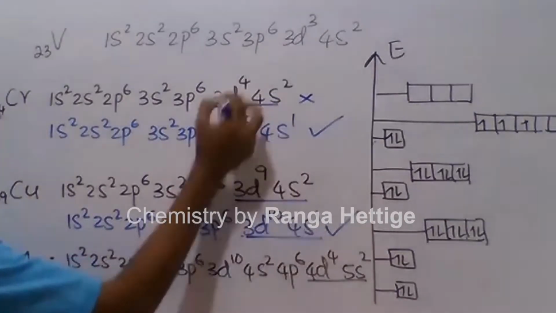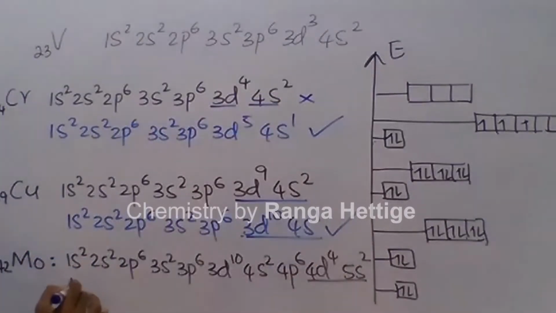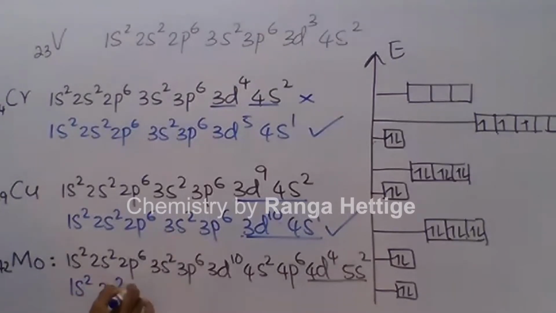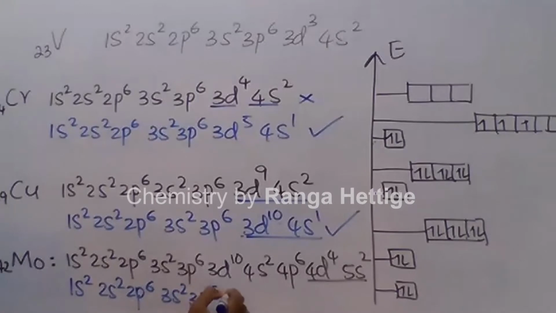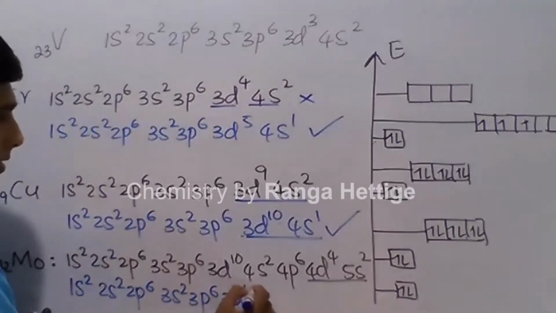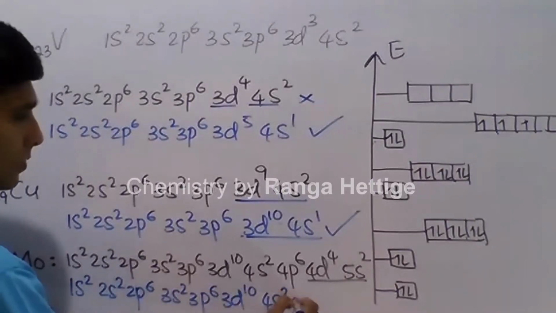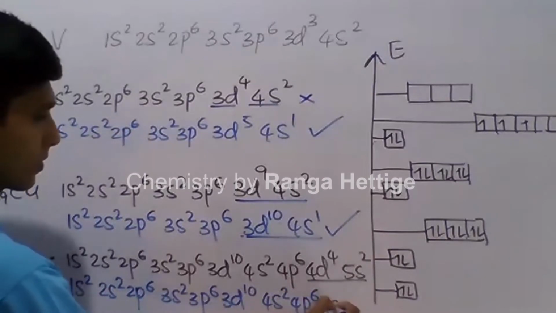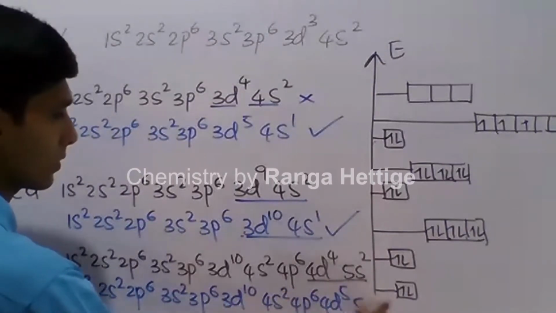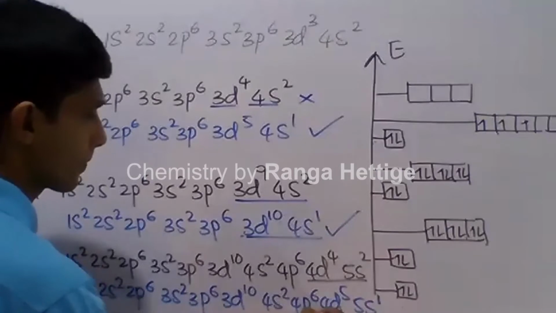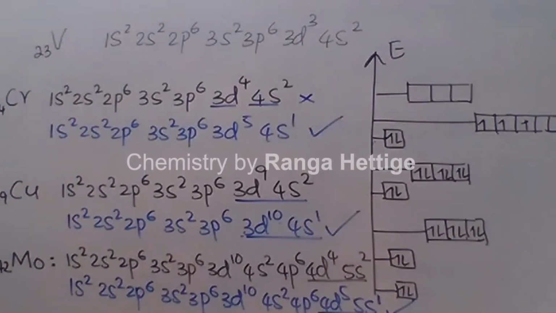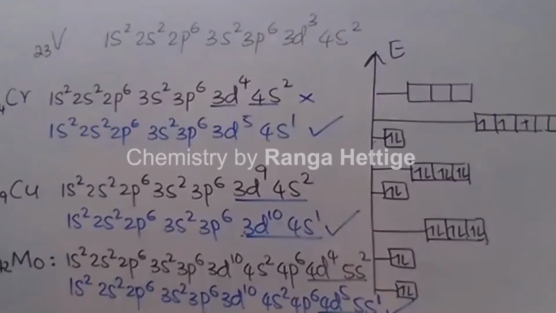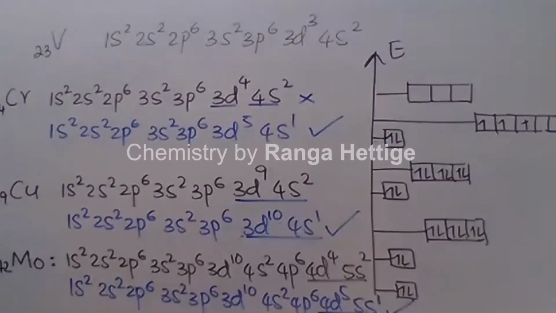Again, similar to chromium, there's a rearrangement. 1s2, 2s2, 2p6, 3s2, 3p6, 3d10, 4s2, 4p6, 4d5, 5s1. So this is the actual configuration of molybdenum. So that is considered a rearrangement.